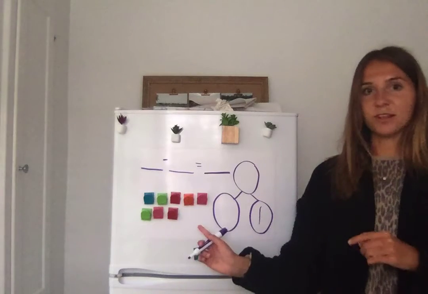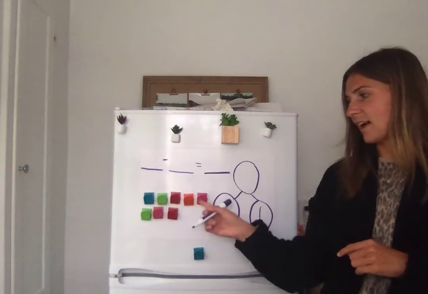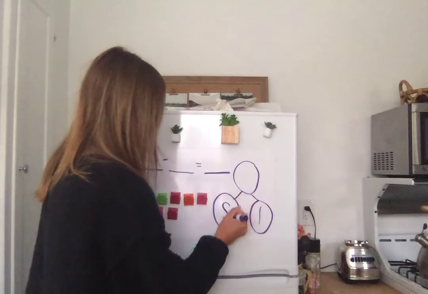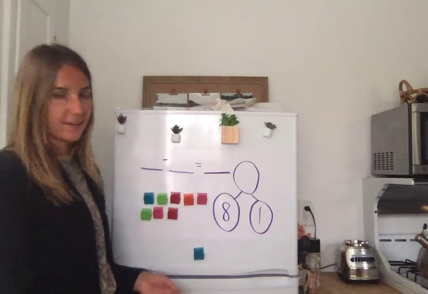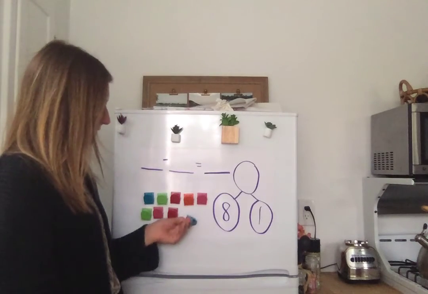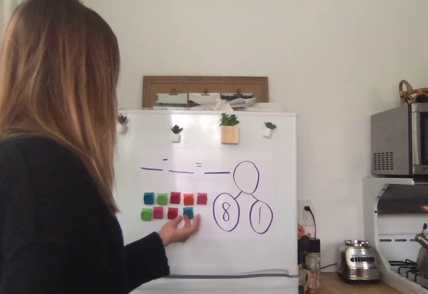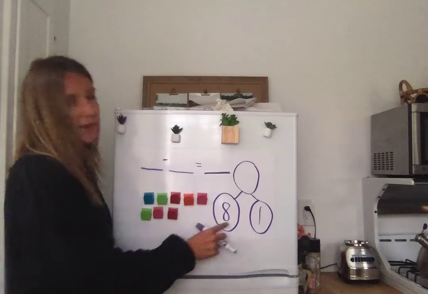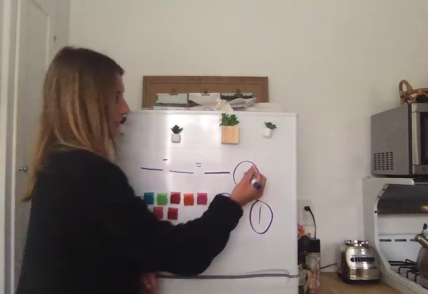And I have, look, it's in the 5 group, 5, 6, 7, 8 bears who got to stay and play. And I know that before I started, when this guy was still playing with his friends, I had 5, 6, 7, 8, 9. Or I know that 8 and 1 make 9. And I told you that in my story.